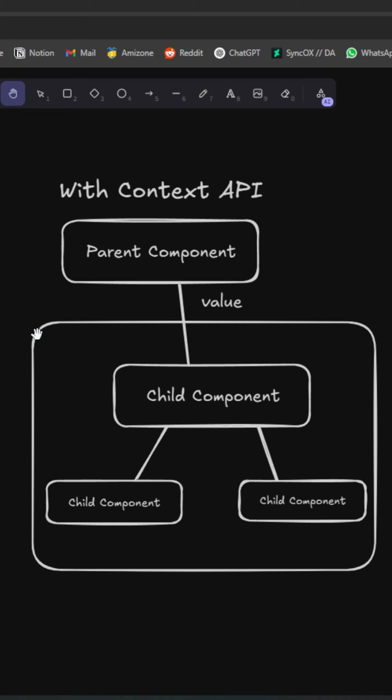So it's going to provide this value to all of the child components by just creating a provider, and it just wraps these components inside the provider, which is basically a wrapper sort of component here, and this is going to provide this value to them all at once. So now we don't need to explicitly and manually pass them down through each child component. There you go.